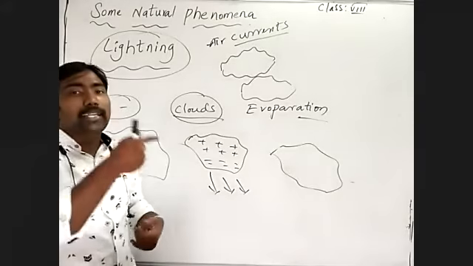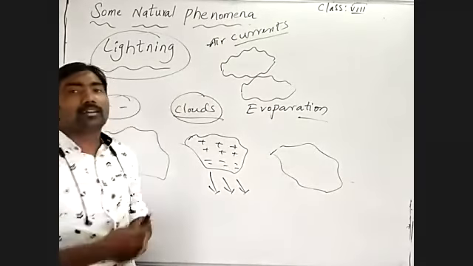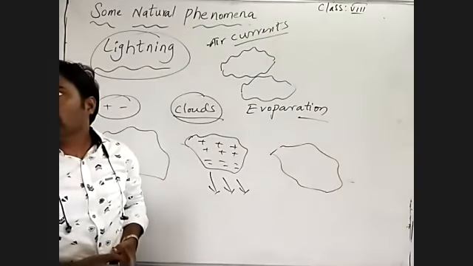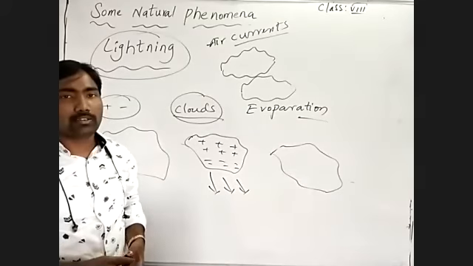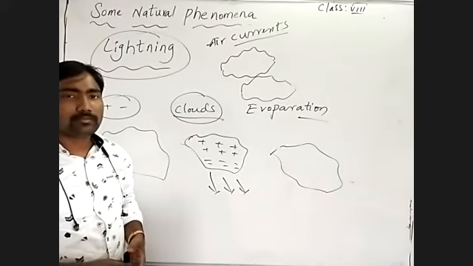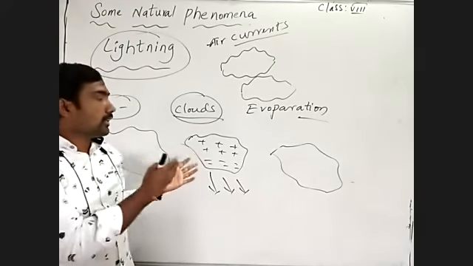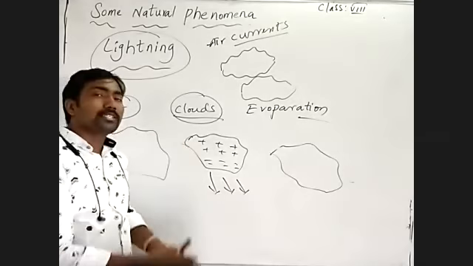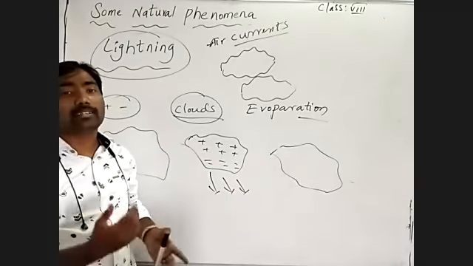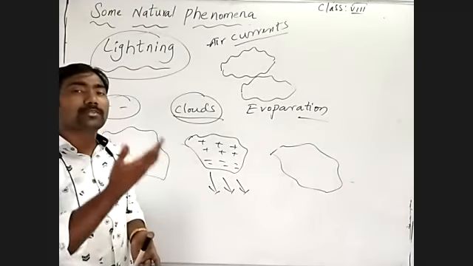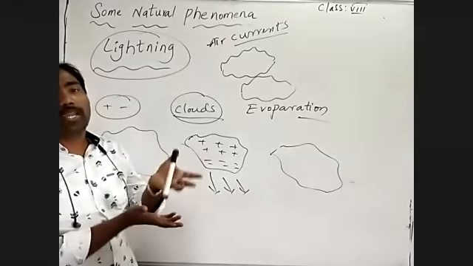By that, the negative charge is attracted by the positive charge, and it is discharged from the clouds. Understand? So that's why the discharging of electric current always goes towards the earth's surface, because the earth shows the opposite charge, unlike charge, to become neutral.